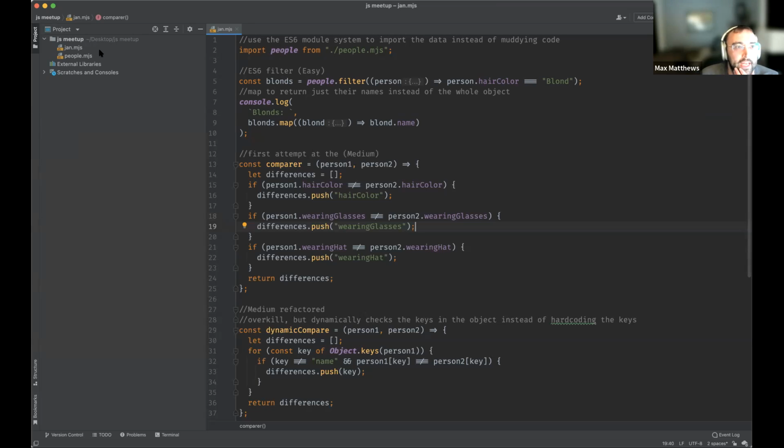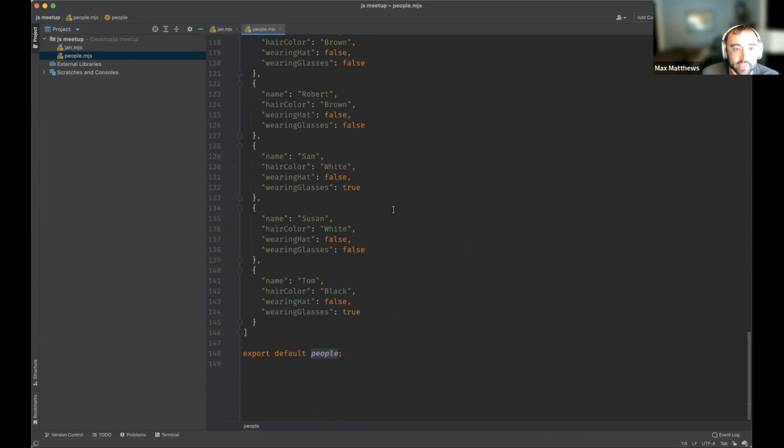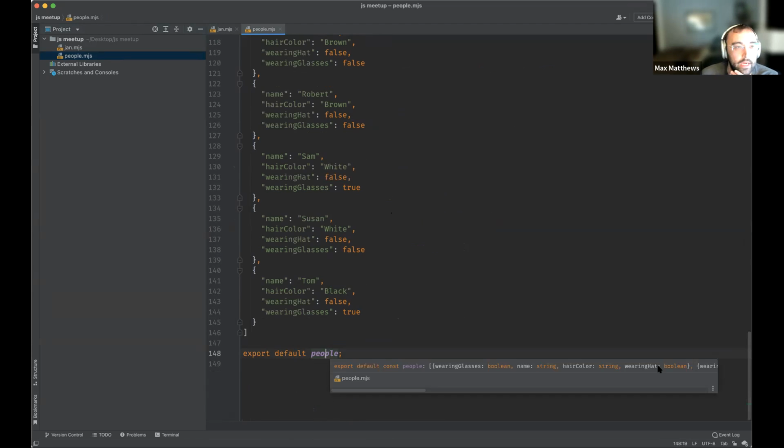Cool. So the first thing I did was move people into a different file. Basically I moved them into an array, and then using ES6 modules, I export it down at the bottom, keeping it in a separate file.